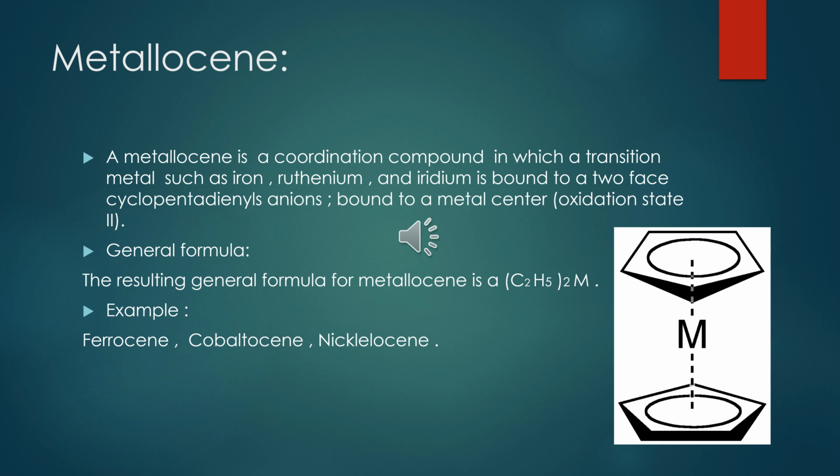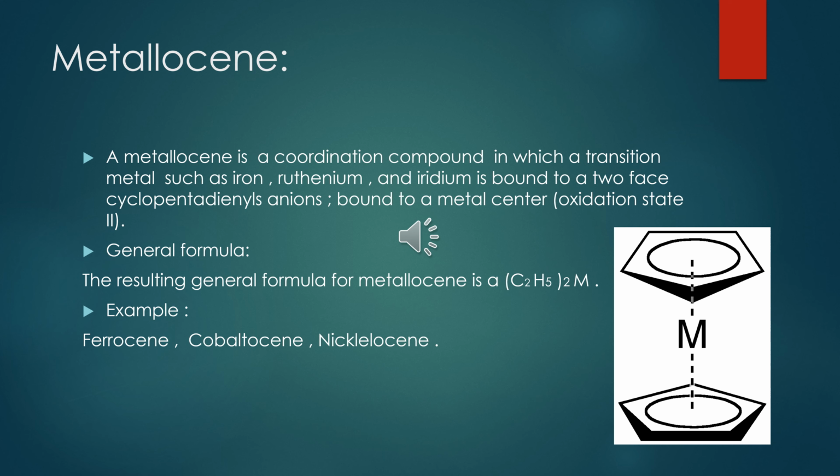What is metallocene? Metallocene is defined as a coordination compound in which a transition metal such as iron, ruthenium, iridium, etc. is bound to two cyclopentadienyl anions bound to a metal center. The condition for this is that the metal center should be in oxidation state 2.